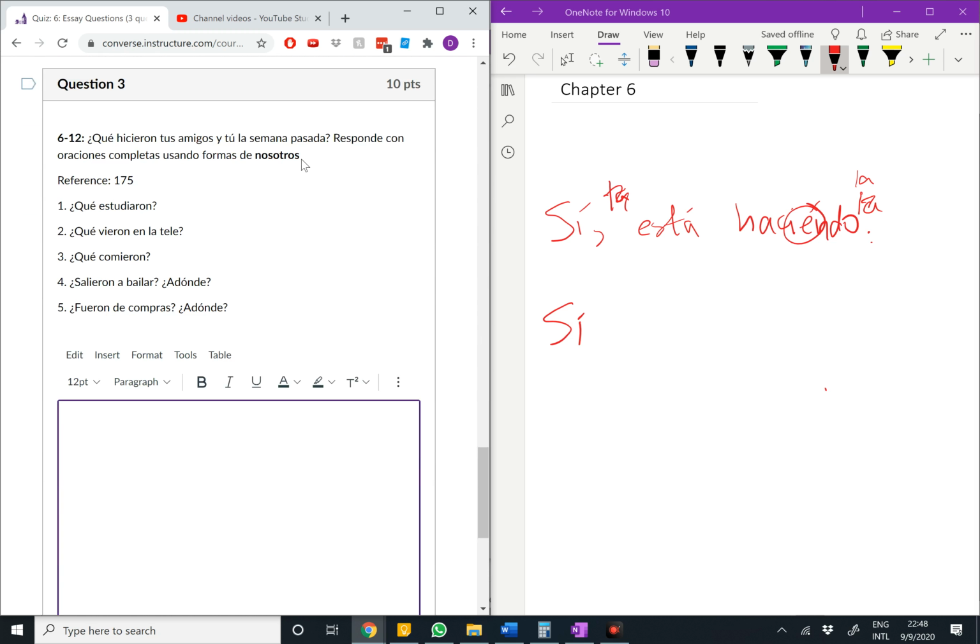6-12, write this in the forma de nosotros, stuff that happened last week. So you are using the pretérito here in the form of nosotros.